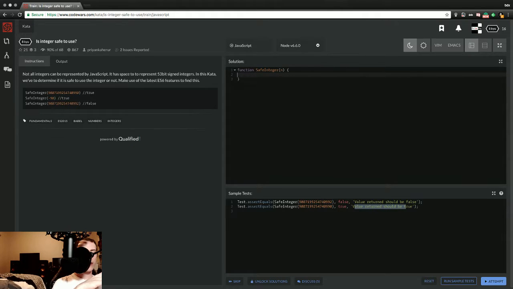Function safe integer n will take. So that's the name of the function. That's what we'll be calling. So if we were to do safe integer, copy. Oh god, there's numbers in there.